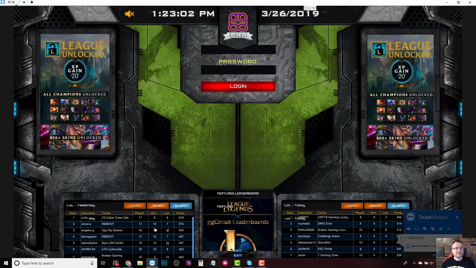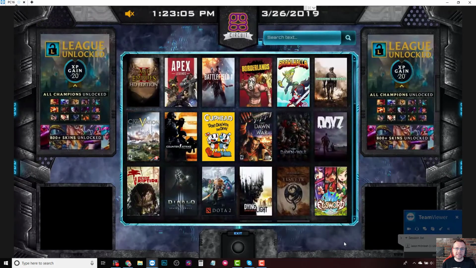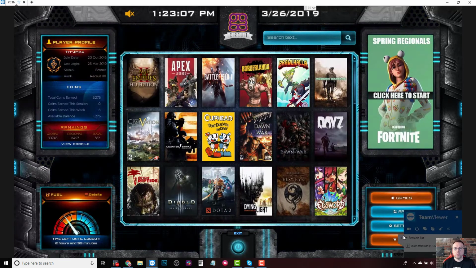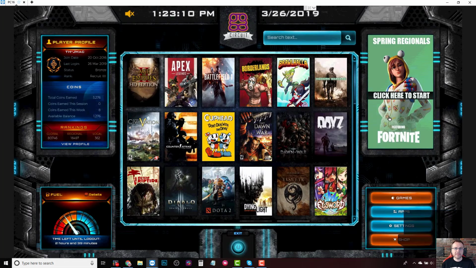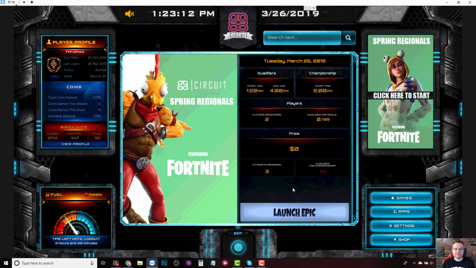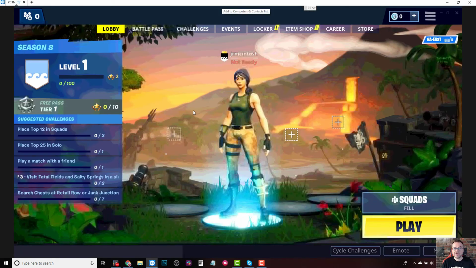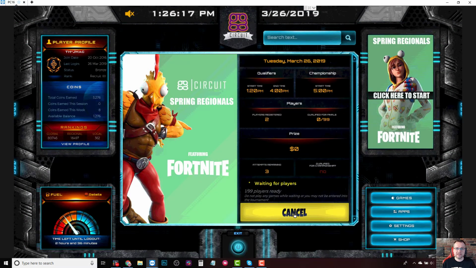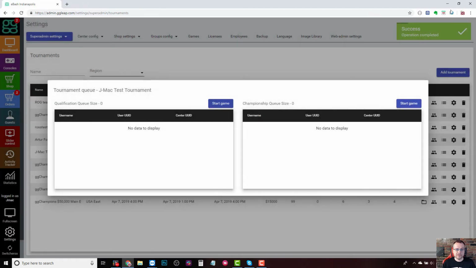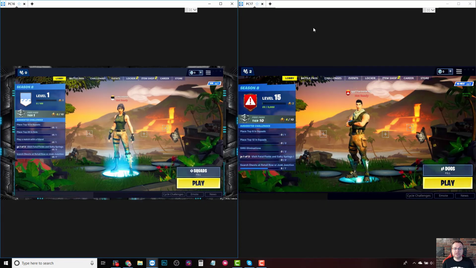So once a center employee has applied a ticket to a player account, once it's that time frame for the event, all the player has to do is log into ggLeap. So they will immediately see the branding for whatever event is going on, and within our user interface, they would click the banner. They would see that specifically for Fortnite, they have to launch Epic, and we check for that Fortnite is launched, and then they go back to the user interface and they queue up. So that's really all they have to do.